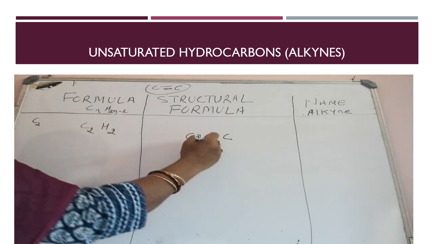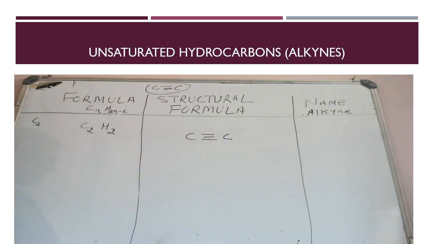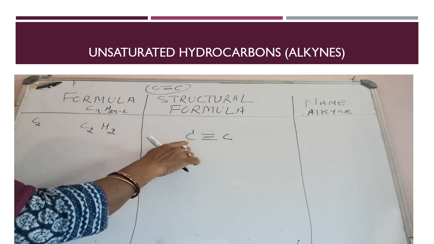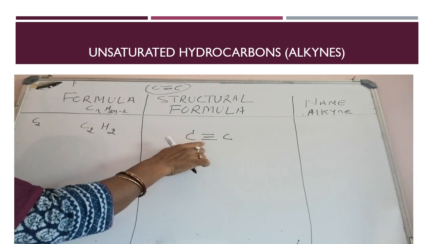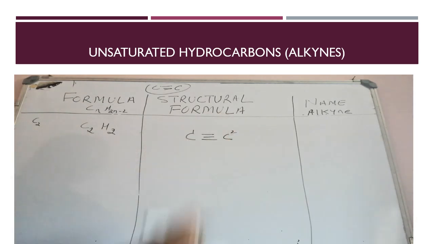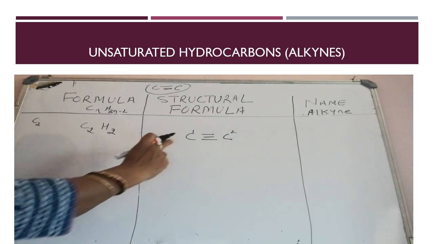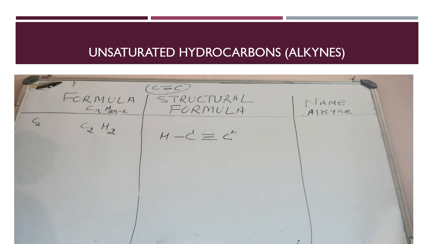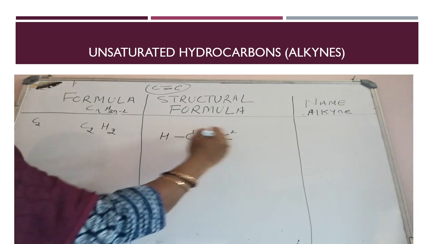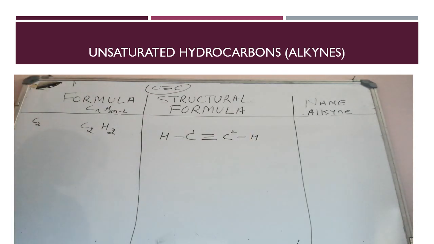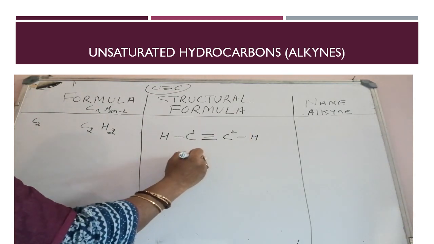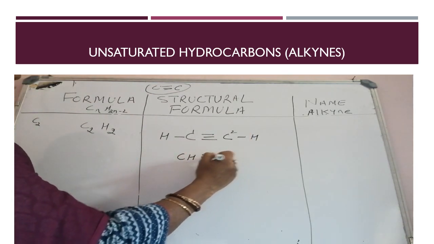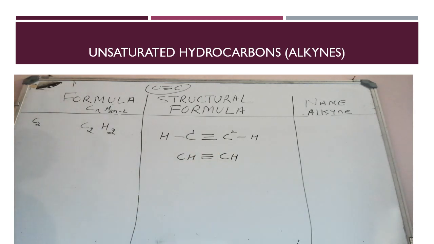So write down a triple bond between these 2 carbon atoms. In carbon atom 1, out of 4 valence electrons, 3 are bonded with carbon atom 2. 1 electron is left over, with that you write down hydrogen. With the second carbon atom as well, you write down a second hydrogen. So the condensed formula is CH triple bond CH.